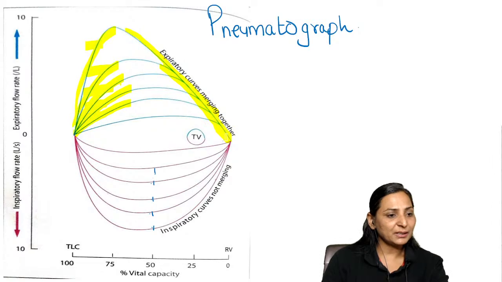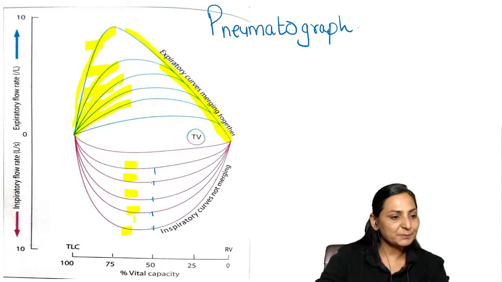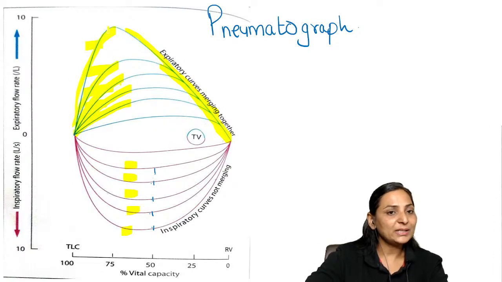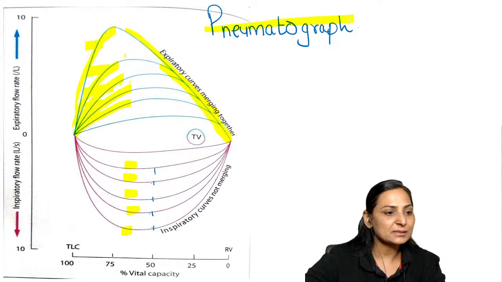So this is a typical pneumatograph, where you see that if you keep on increasing the inspiratory efforts, you're going to get different inspiratory curves. But in the case of expiration, only the effort dependent portions will be different, but the effort independent portions will be fused up. This is what is called a pneumatograph.